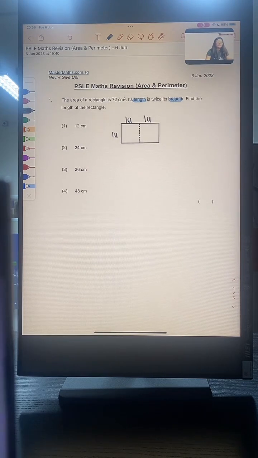We know that the area of the rectangle is 72 cm square. So to solve this question, what a lot of students will do is to take 72 divided by 3. This is not right. 72 is the area. Okay, and to relate area to the length, what we can do is to first look for the area of 1 square.